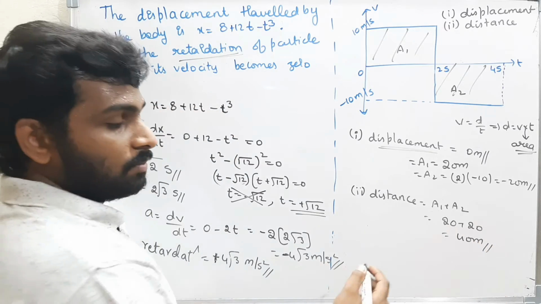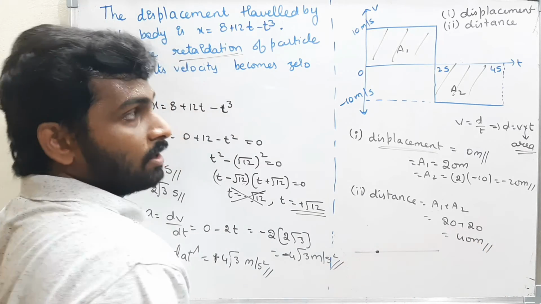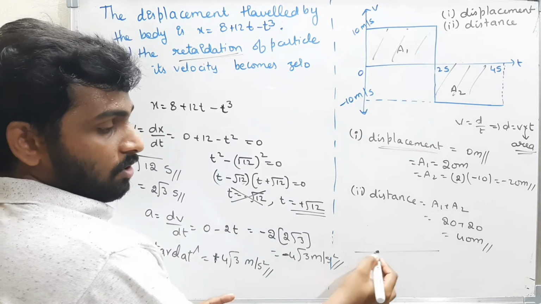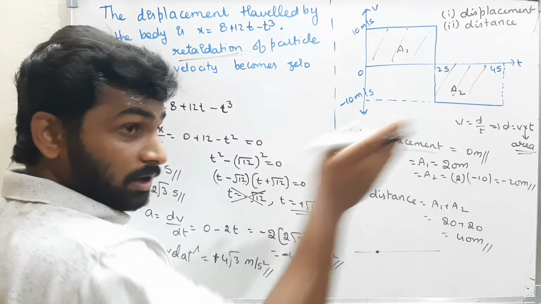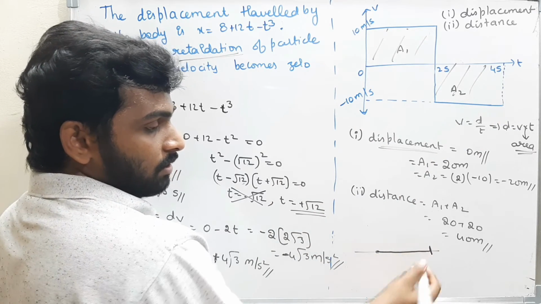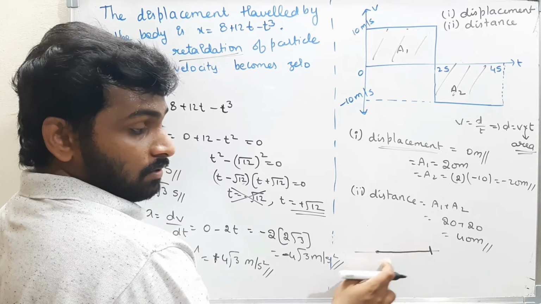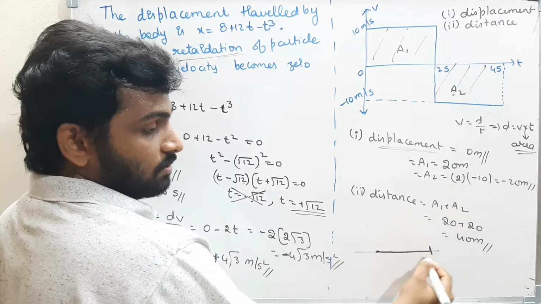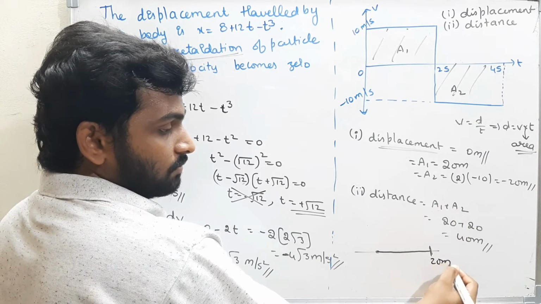Now see what the question represents here. This is the origin. The body is moving with a constant velocity 10 meters per second. That means the body is moving constant, plus means one direction. The body is moving like this with a constant velocity for 2 seconds. In that process the distance travelled is how much? Distance travelled is 20 meters. That means till 20 meters.